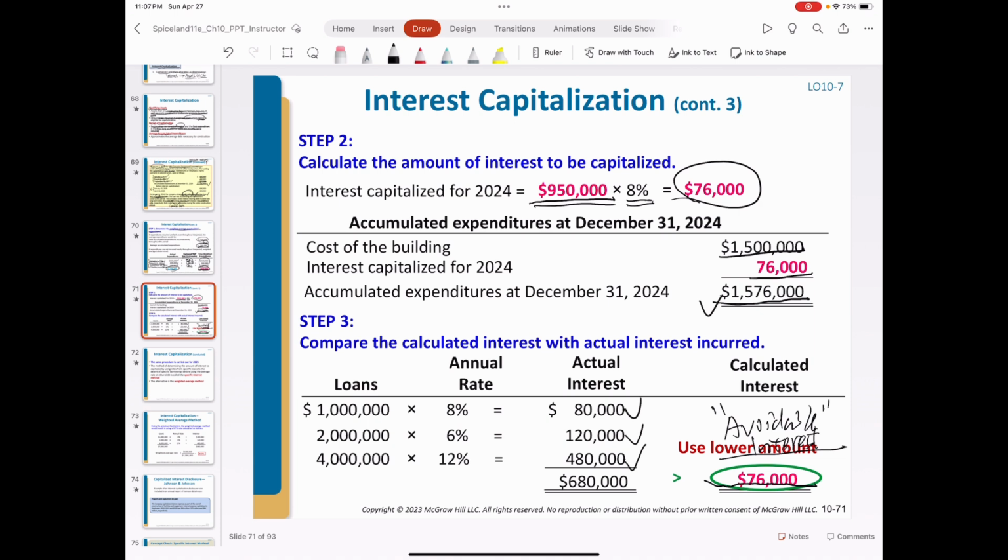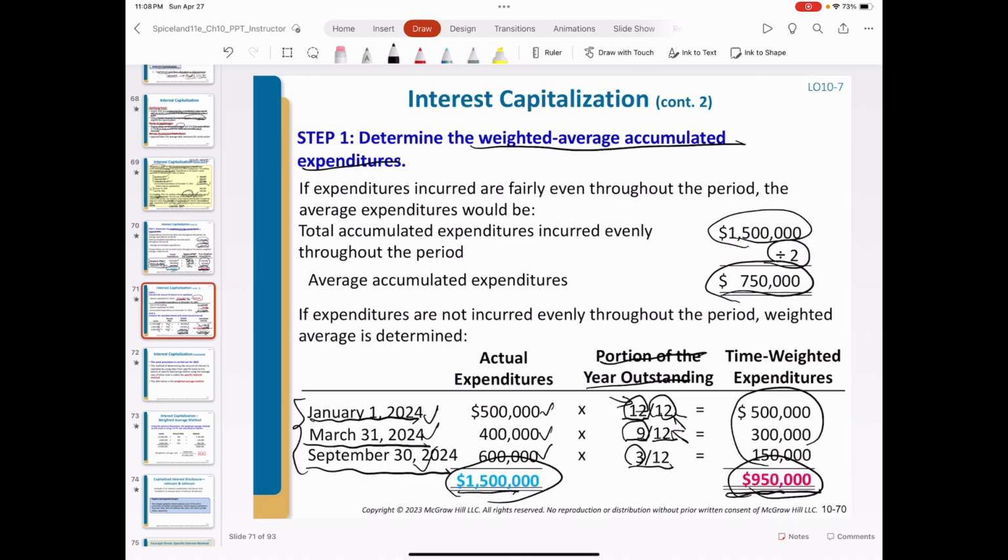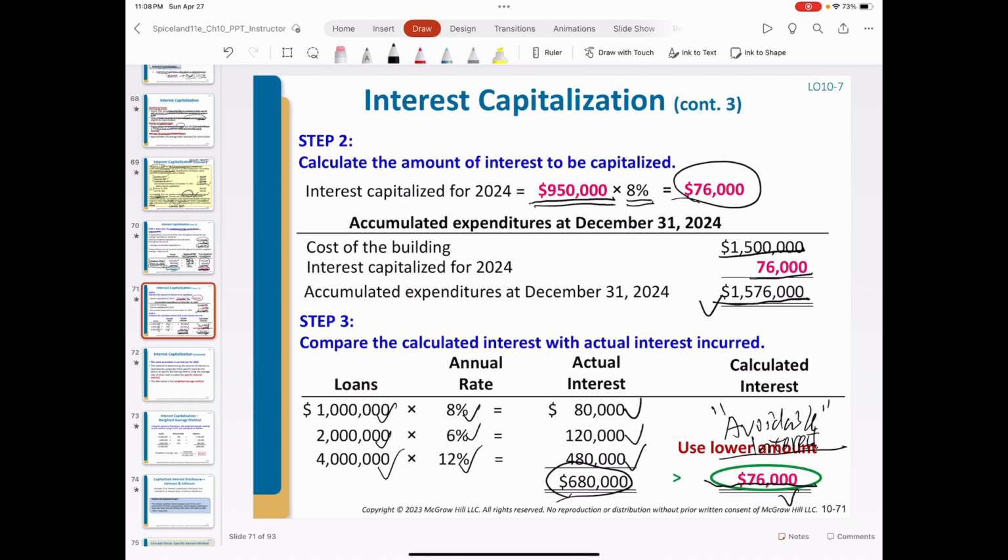Basically, we just multiply the principal of each debt by its corresponding annual interest rate. The total interest expense incurred by this company in 2025 was 680,000. Only 76,000 will be capitalized as part of the assets. For the book value of these construction assets in the next year, we will follow a similar procedure from step 1 to step 3.